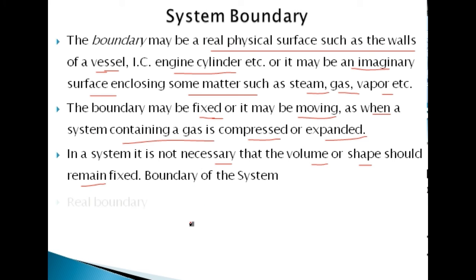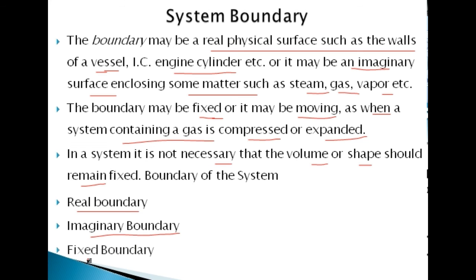And the boundary of the system may be a real boundary, maybe an imaginary boundary. Suppose we are selecting such a system where there is no boundary existing, but we can imagine there is some boundary. So that is also an imaginary boundary, fixed boundary, or maybe a moving boundary. So these are the different types of boundary used in the system.